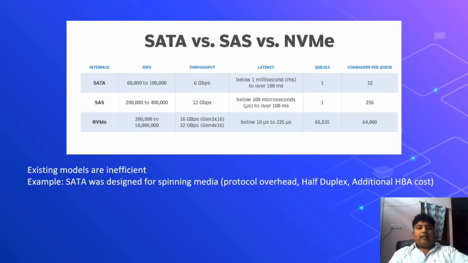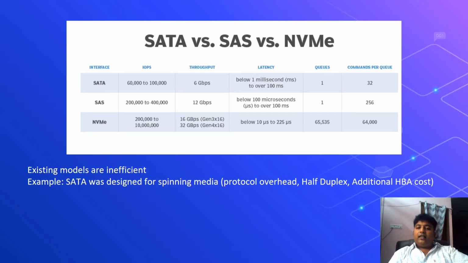If you see the clear SATA versus SAS versus NVMe comparison, queues and commands supported per queue. For example, SATA's max throughput is 6 Gbps, and SAS can achieve 12 Gbps. Whereas in NVMe, Gen 3 can go up to 16 Gbps, and Gen 4 can go up to 32 Gbps.